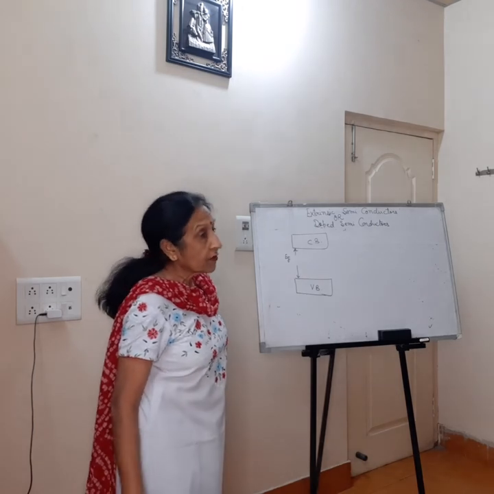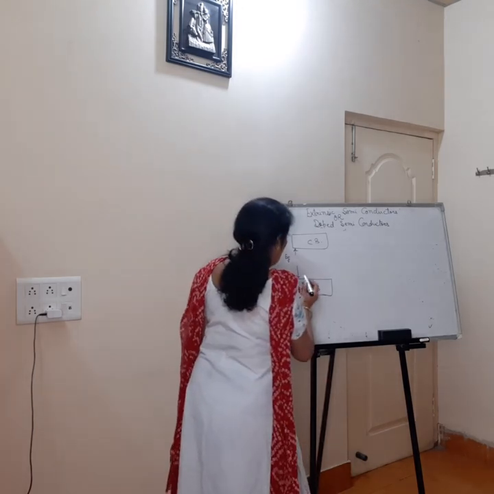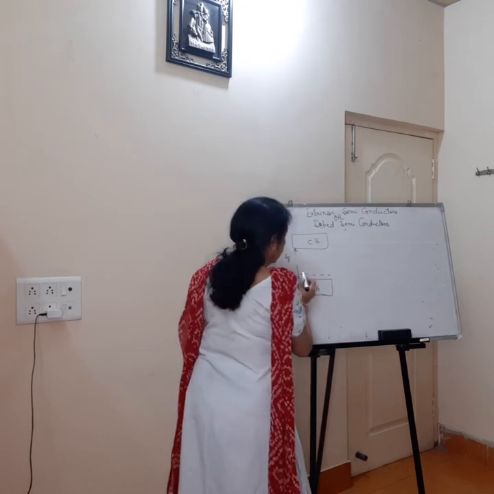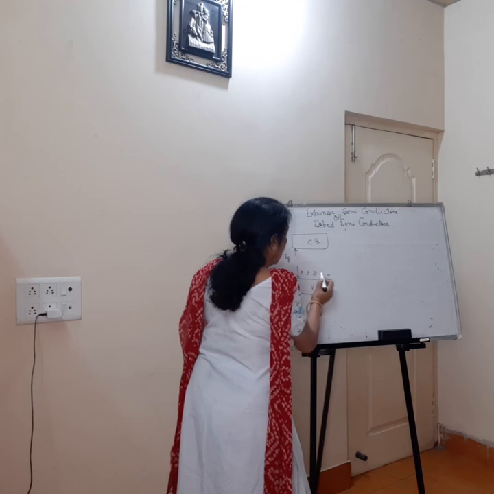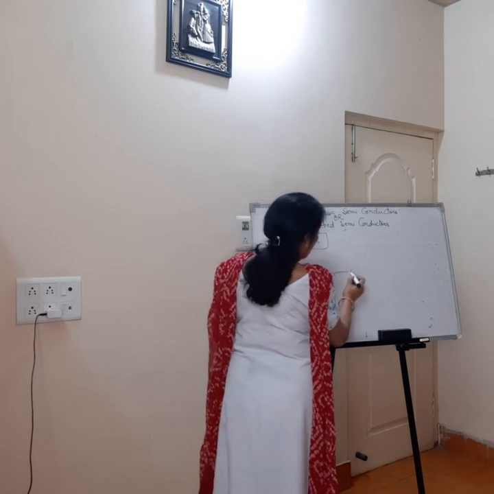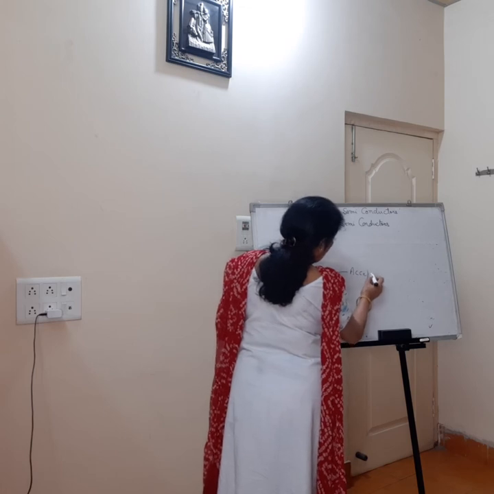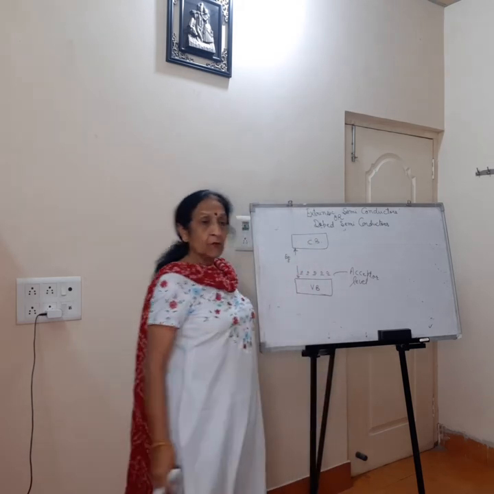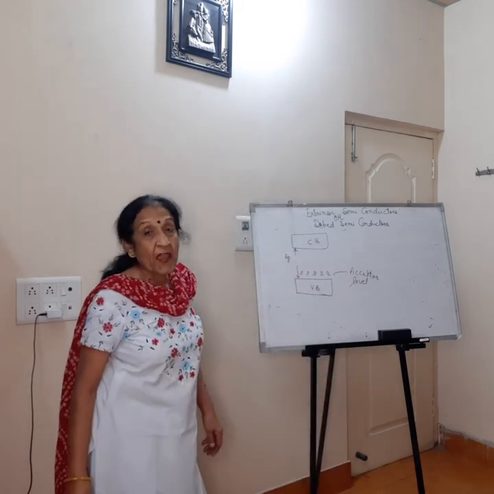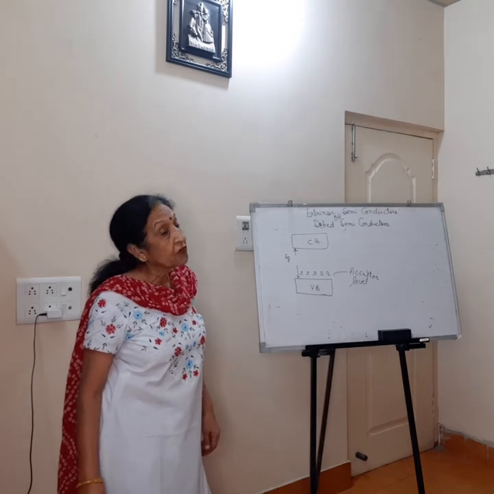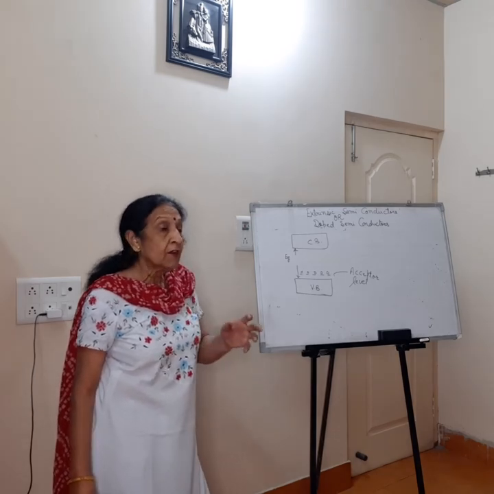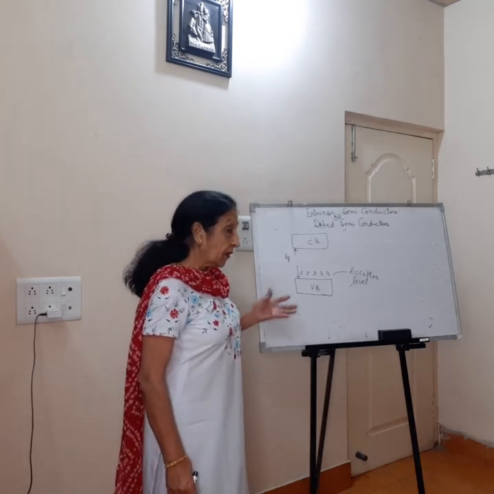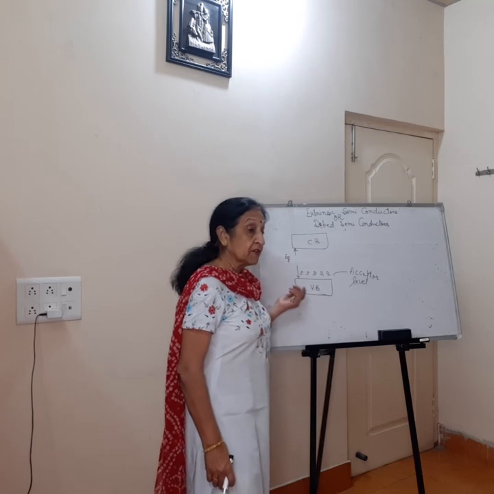Now in this case we say that holes will be present at this very acceptor level. तो इसमें क्या है, acceptor level is discrete energy level just above valency band in the forbidden energy gap region. यानी कि due to addition of impurity, the holes are available in p-type semiconductor.